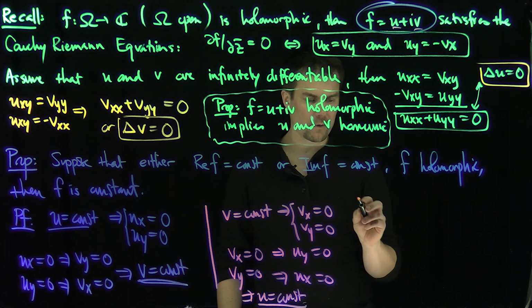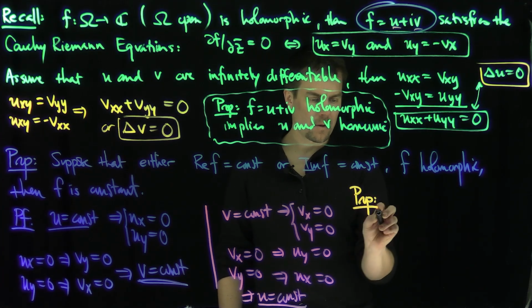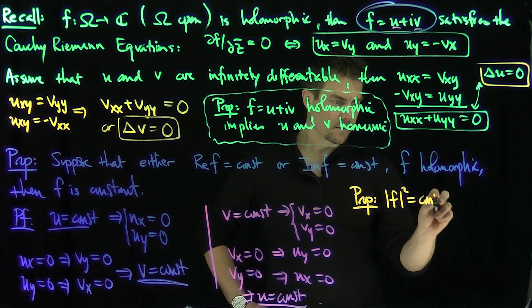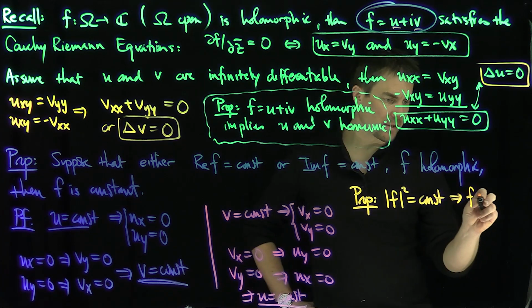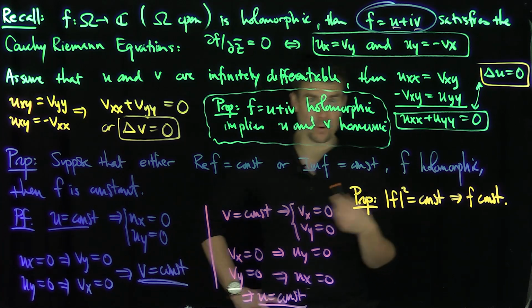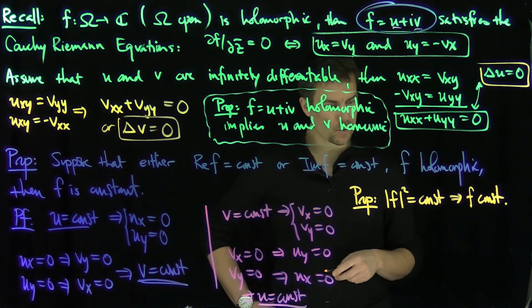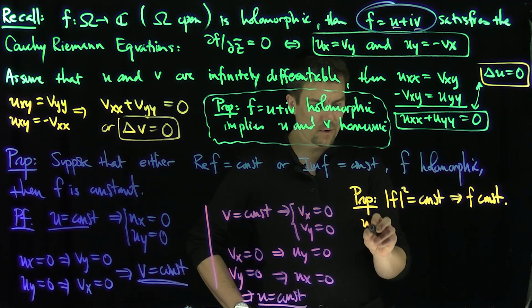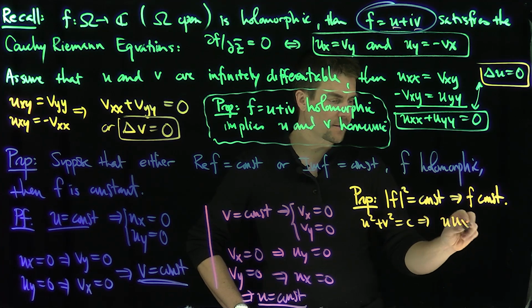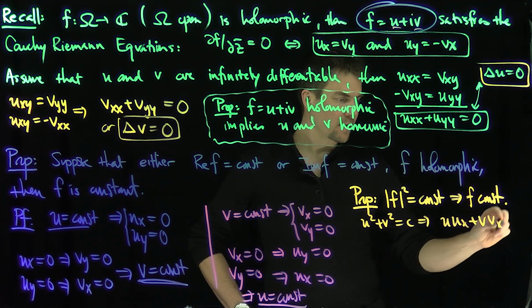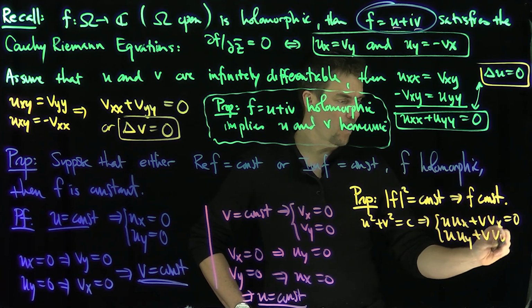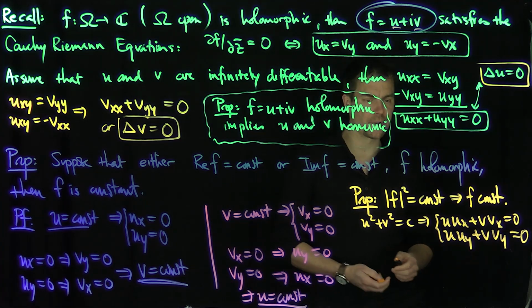Now, one other thing we should mention is another proposition, and it's a little bit harder. The proposition is that if the modulus of f squared is constant, then f is constant. The easiest way to see this is using the open mapping theorem, which we haven't proven yet but will see later on. The whole point is that you have u squared plus v squared is a constant c. That implies that uux plus vvx is equal to 0, and uuy plus vvy is equal to 0, by differentiating that equation implicitly.